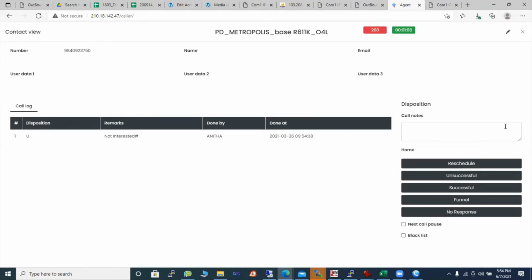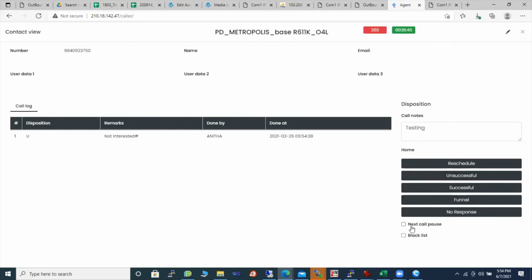Okay, now I'll show you how the disposition screen will function. What you're seeing is a screen that will come as a pop-up when an incoming call comes. This screen pop-up will give you call log data, like what happened in the previous call. The previous call was done by Anita, not interested, and unsuccessful was the call disposition at 9:54. The number dialed. These are the 6 standard data. And for disposition, as you're talking on the call, you can keep doing testing. Then you can put whatever, unsuccessful or otherwise.